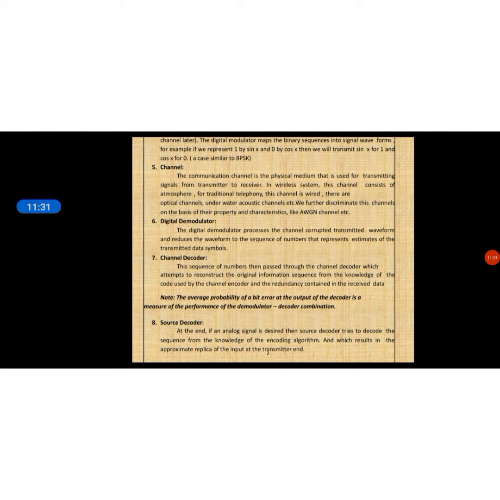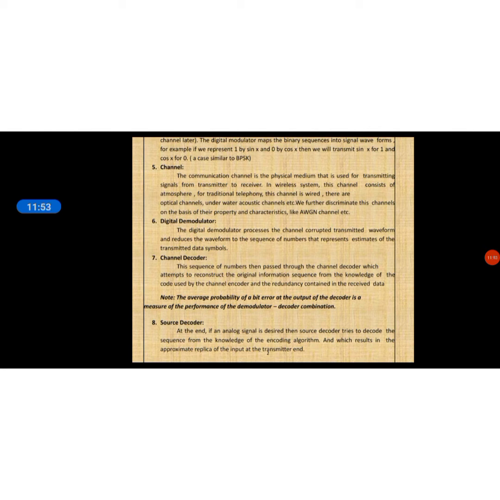The average probability of bit error at the output of the decoder is the measure of performance of the demodulator. So according to the bit error rate, we estimate the performance of the demodulator.